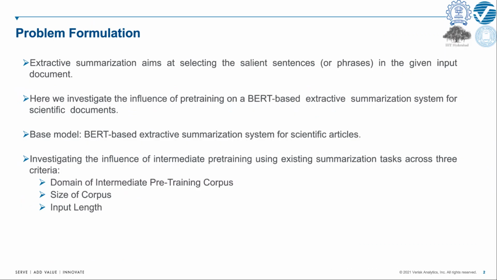Extractive summarization aims at selecting the salient sentences in the given input document. Here, we investigate the influence of pre-training on a BERT-based extractive summarization system for scientific documents. We use a BERT-based extractive summarization model on scientific articles. We primarily investigate the influence of intermediate pre-training using existing summarization tasks across these three criteria: the domain of the intermediate pre-training corpus, the size of the corpus, and the input length of the corpus.